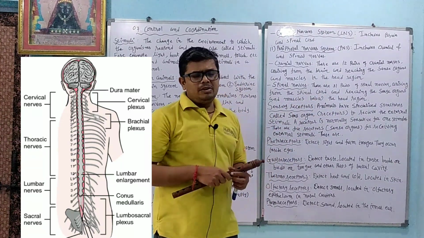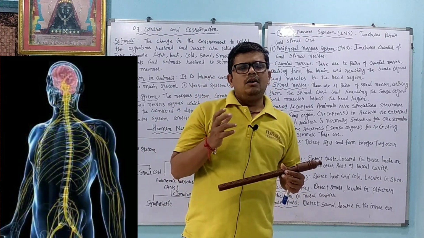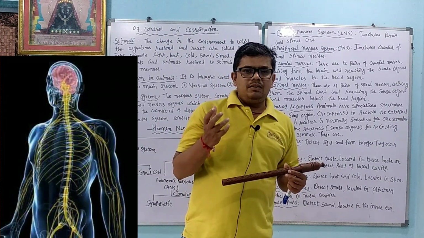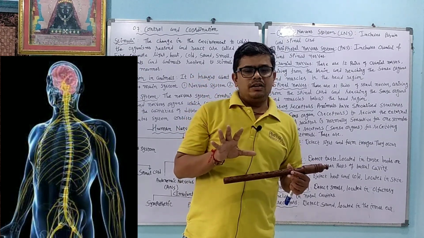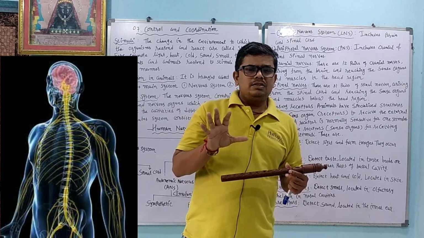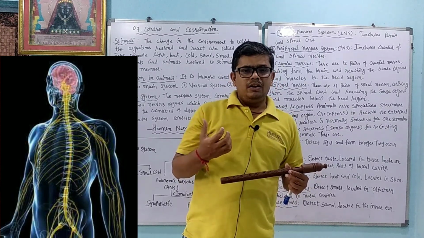Sensory receptors, dear student: we can smell something, we can taste something, we can hear something, we can see something. So in our body 5 sensors are there, so we can say that 5 receptors are there. By that way we can give a response and we can react.